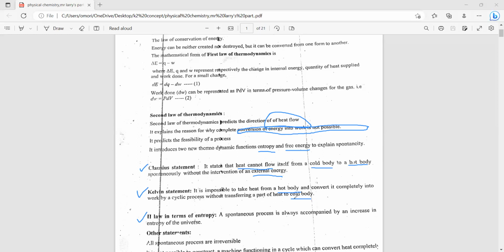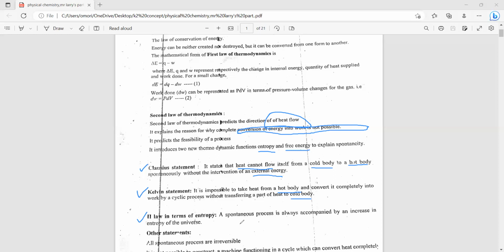So all the heat flowing from the hot body converted into work without going into the cold body is impossible. An example of this statement is the internal combustion engine. It is impossible for an engine to convert all its heat to work.